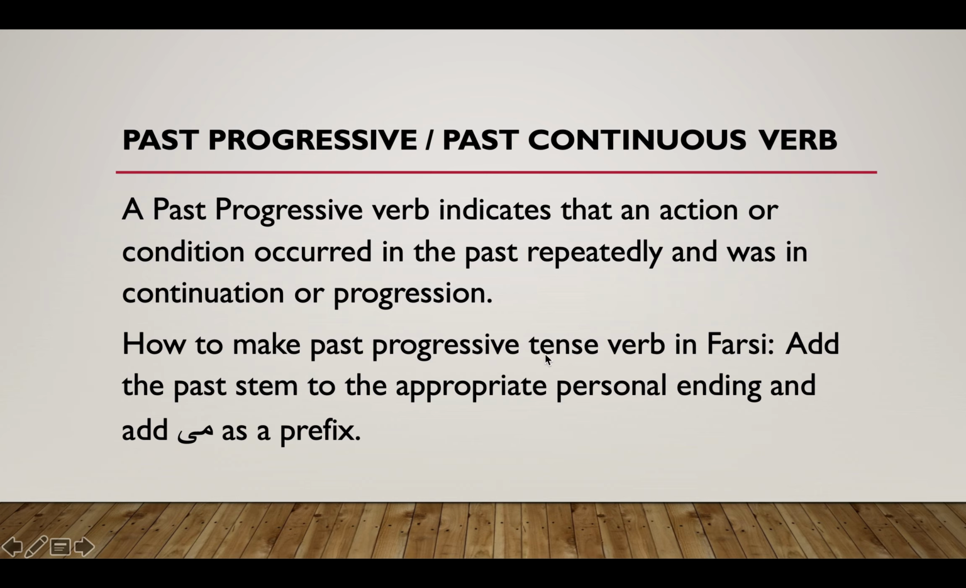So in order to make a past progressive tense verb in Farsi, we just need the past stem of the infinitive, and we need to add the appropriate personal ending for first, second, or third person singular, and then me at the beginning. Me is the sign of continuation. If you don't add me at the beginning of the verb, it doesn't show any continuous or progression form. So you have to put me at the beginning of your past stem, and then add the appropriate ending for person.